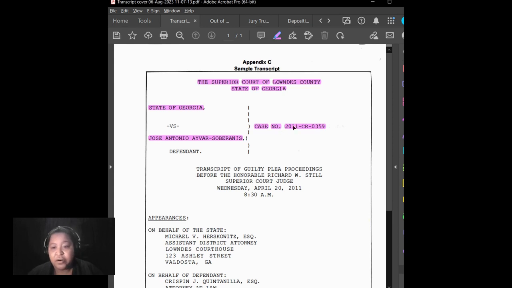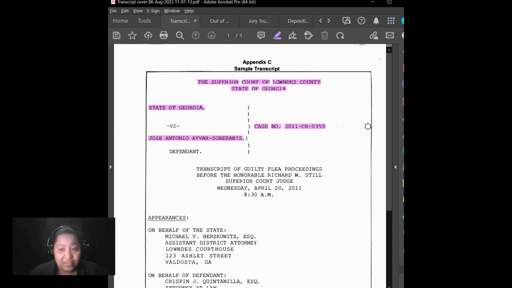So this first part is going to be the year that the case was filed, in this case, 2011. The letters in the center usually tell you what the case type is or which court it is, depending on the jurisdiction that this case is filed in. In this example, CR stands for criminal. If this were a civil case in the state of Georgia, it would be CV.